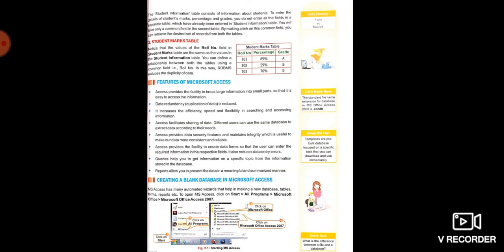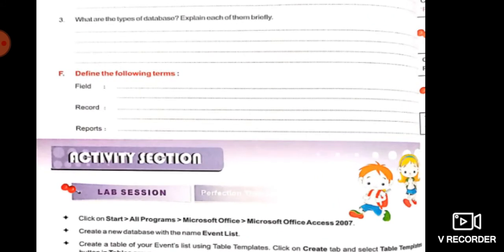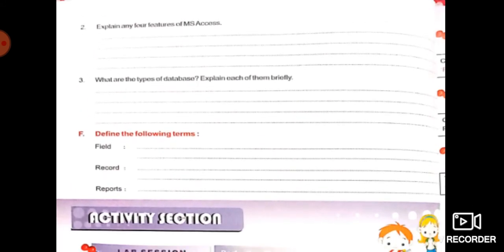Now come to the next question. Next question is, explain any 4 features of MS Access. Many features are given on page number 15. First of all, a very important feature of MS Access is that data redundancy is reduced. Data duplicacy is reduced. It increases the efficiency and speed of searching and accessing information. The proper answer you will find on page number 15.